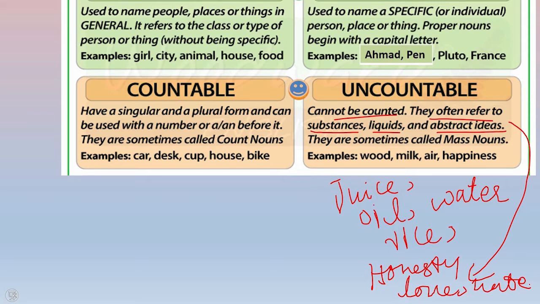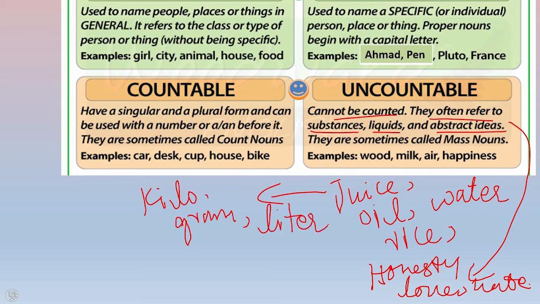But here the juice, water, oil, rice, flour, sugar can be measured with the unit of kilogram or liter. But if we put water in a bottle, in one bottle, the bottle can be counted, because here we will only count and talk about the bottle only.